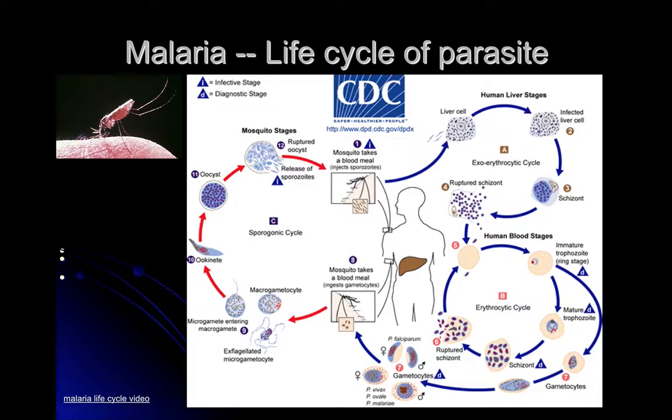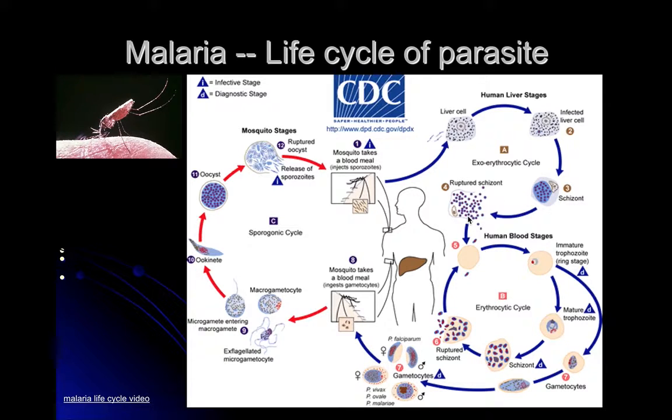All species of malaria share in common a life cycle that looks fairly complicated. But for our purposes, let's focus on what happens in the human. When Anopheles takes a blood meal, she injects some sporozoites into the bloodstream. This form of the parasite is the target of the malaria vaccine. These parasites rapidly head to the liver, where in all types of malaria, they develop into a schizont, a tissue schizont inside the liver cell. At this point, the patient still doesn't have any symptoms, and we consider this the incubation period.